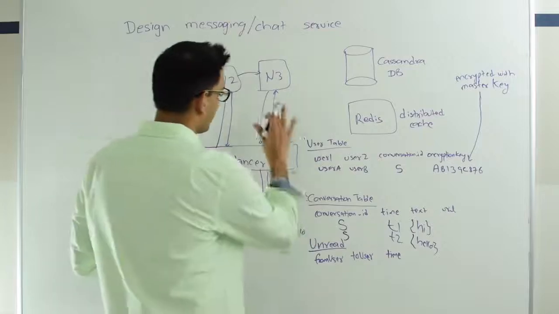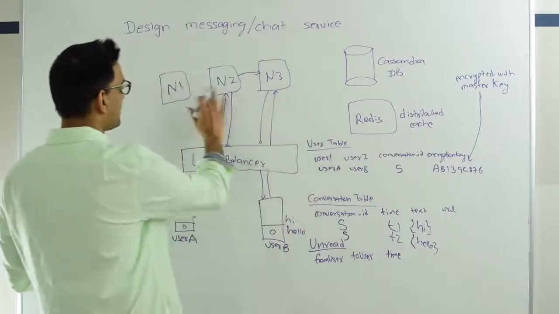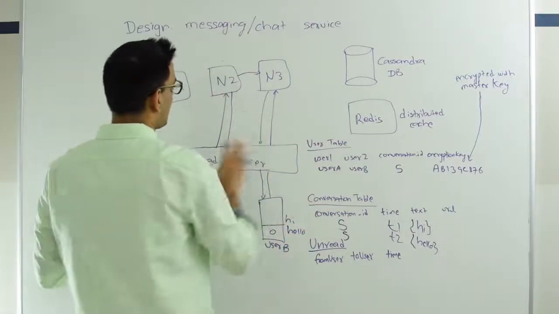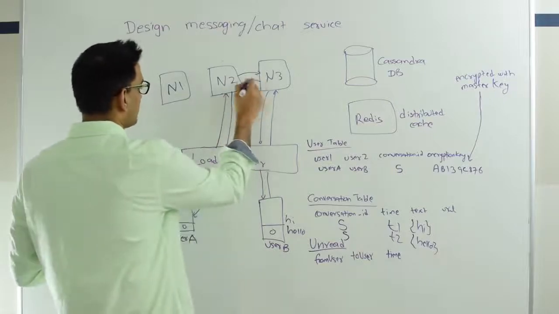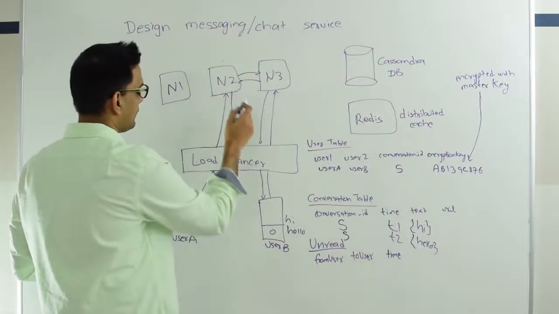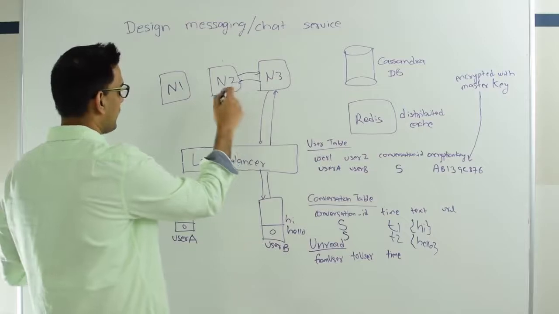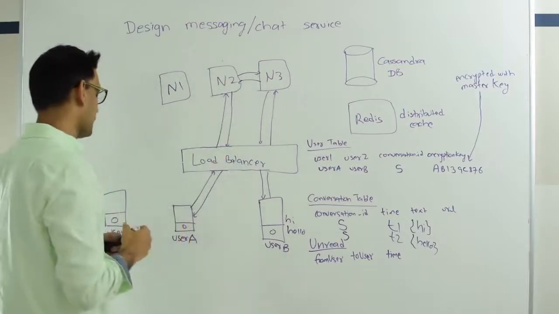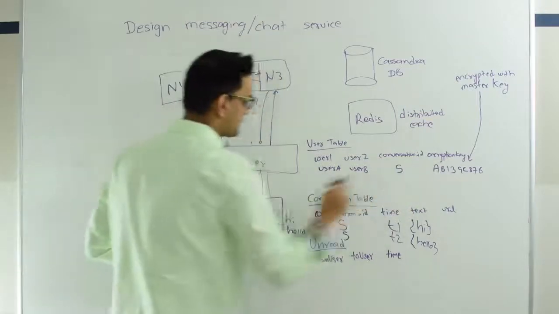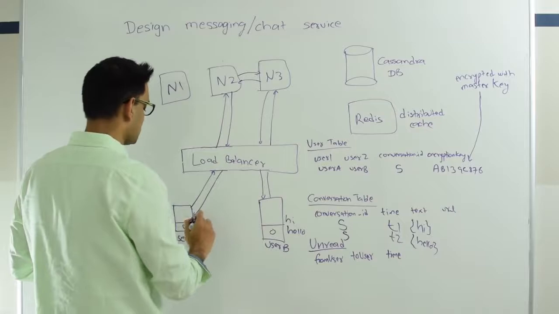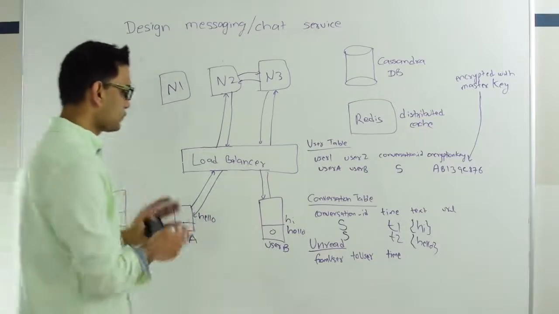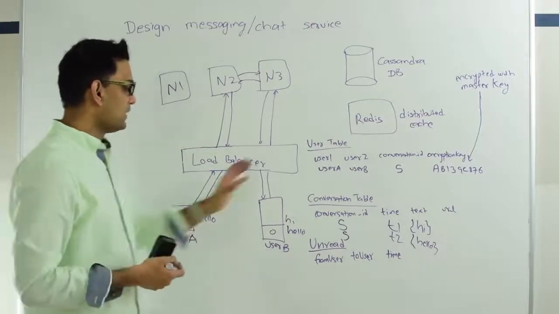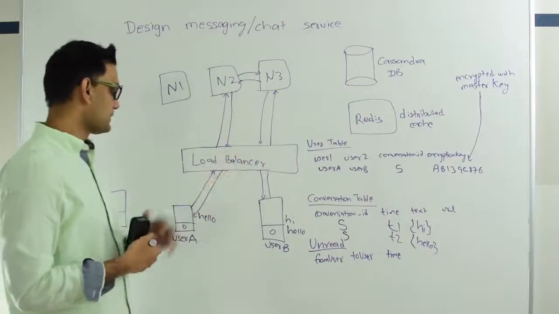Then he's going to first persist that, then he's going to check who is managing user A, so N2 is managing user A. Then he's going to send this encrypted version of hello to N2, and N2 is going to send it back to user A. And user A also has the same key, so he's going to decrypt that message, hello, and read it here. So this way, a basic flow will happen with the help of these tables.